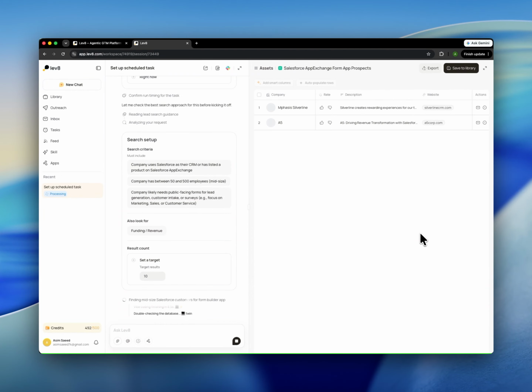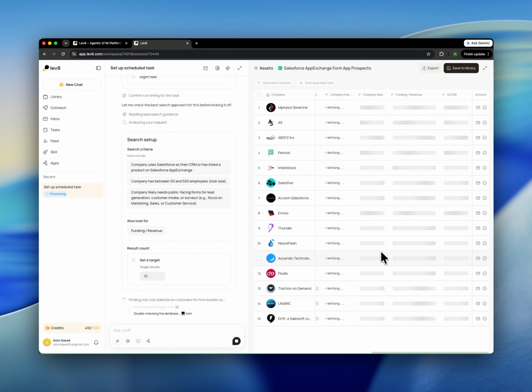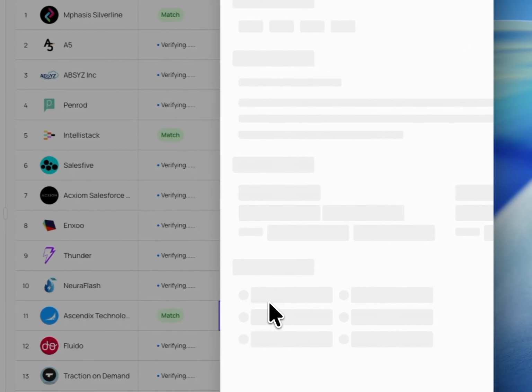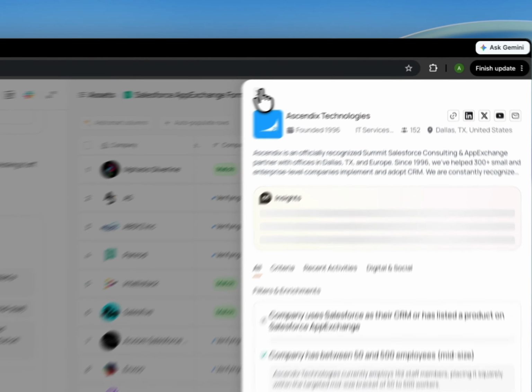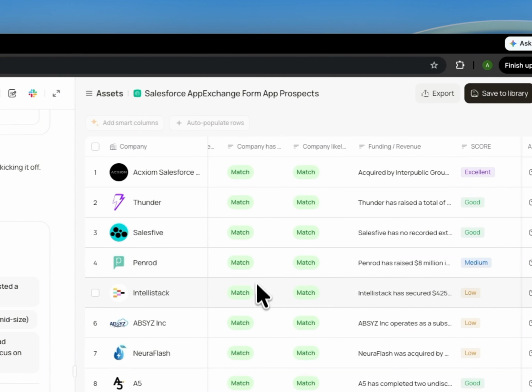So vibe coding finished. Okay, so here are a few companies found, such as a leading Salesforce consultant in Germany from a Salesforce practice helping brands. This company has a match. This one is officially recognized as a Salesforce consultant, AppExchange partner and technology partner in Europe.